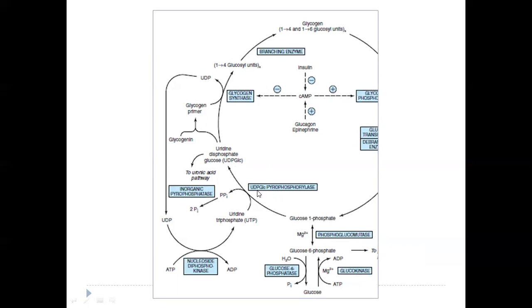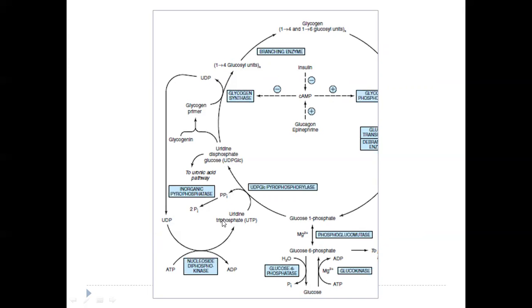The enzyme here is UDP glucose pyrophosphorylase, and the UDP here is coming from UTP. So here we are utilizing one UTP, which is giving PPi and UDP glucose. So now it is this UDP glucose which will donate the glucose unit to the glycogen primer to form 1,4-glycosidic bonds. And the enzyme here is glycogen synthase.